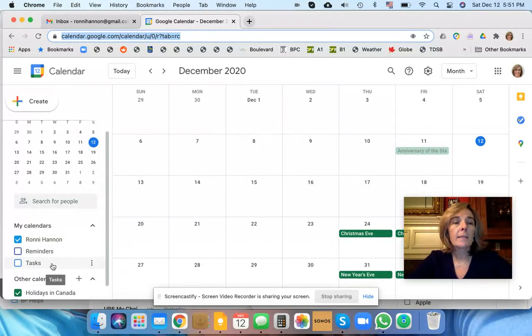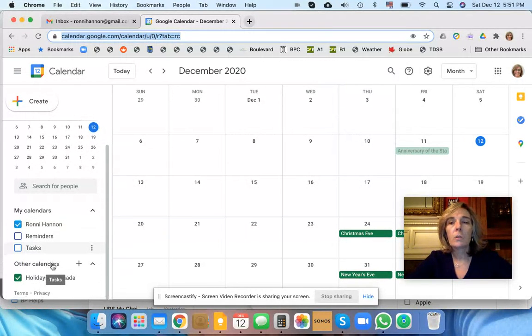It has reminders, it has tasks. I currently do not use those. We can talk about those at another time. They're usually found over here. There also are other calendars that you could look at. For example, holidays. There's ones for the phases of the moon. If you are a sports fan, you could do the NHL, you can do the NBA, the MLB. There's so many different options. Feel free to look at those at another time.